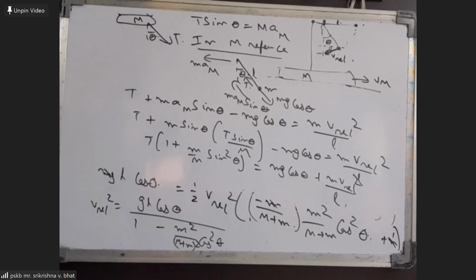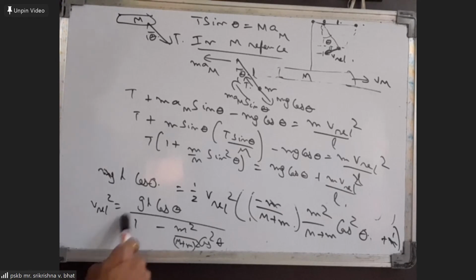Okay, now how do we come to a conclusion about the angle theta where tension will be maximum? Can we say from the expression that we are getting here that tension should be maximum at the lowest position only? Here, that 1 plus small m by capital M sin square theta will be minimum for theta equal to 0.